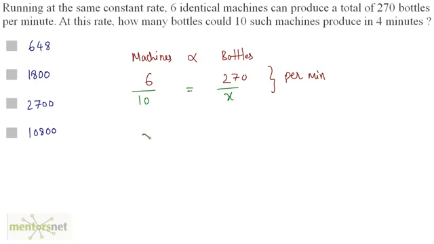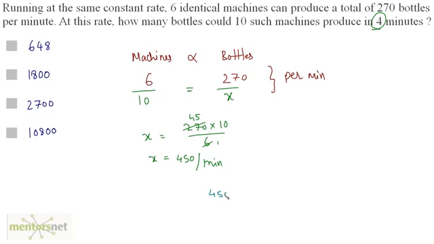So X is equal to 270 times 10 divided by 6. And that is equal to 6 times 45 is 270. So X is 450. So 450 bottles per minute, right? So in 1 minute, 450 bottles are produced. How many bottles will be produced in 4 minutes?